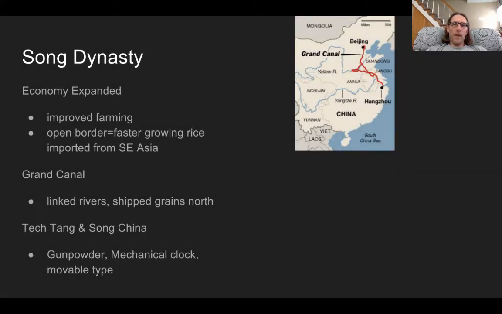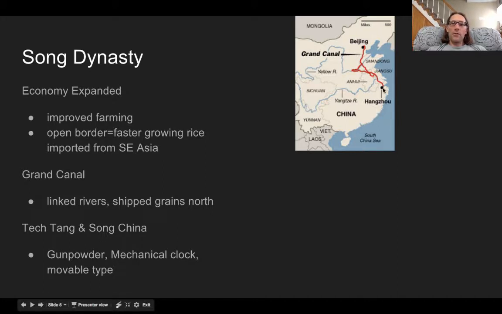They're going to expand the economy. Because of this open border that they have with Southeast Asia, they bring in a new kind of rice that grows much faster. And this improvement in farming means that not only do they have more rice because it grows faster, but they also get a dual planting system, and that's really going to help.